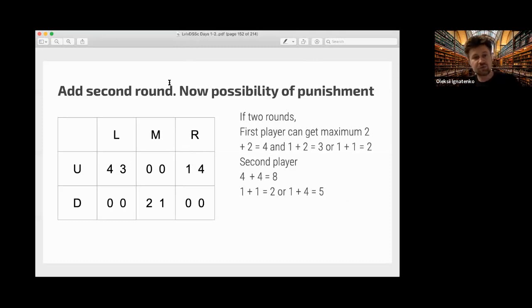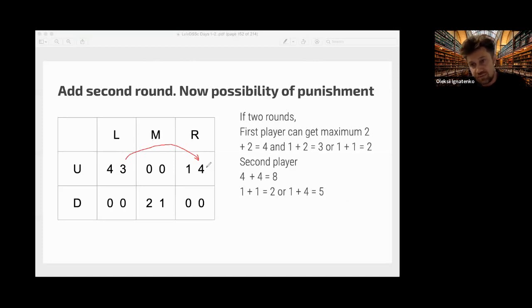So in the last round, the second player thinks, okay, it's the last round, so no retaliation, so I can deviate here for 4 and get a better payoff. And knowing this, in the last round the first player has an intention to deviate here, for example, to punish this guy, and so on.